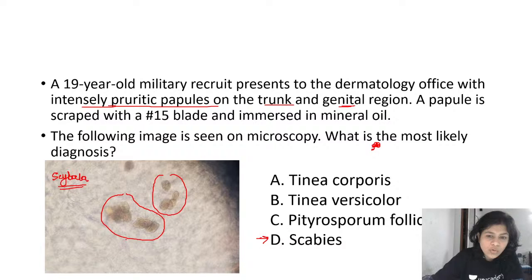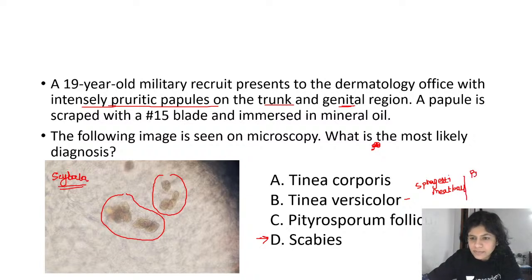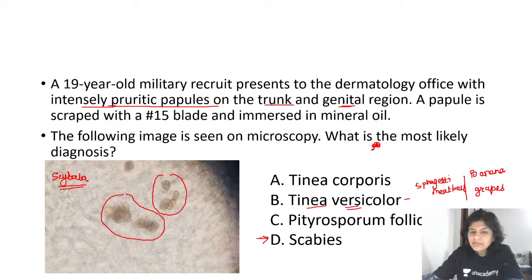No, Raghu, it is not tinea versicolor. Tinea versicolor would show a typical spaghetti meatball, or it is also called the banana and grapes appearance. Spaghetti meatball or banana and grapes appearance is basically the fungal spores and the hyphal elements which give rise to this appearance in tinea versicolor. So remember, tinea versicolor will show you a spaghetti meatball or a banana grapes appearance.